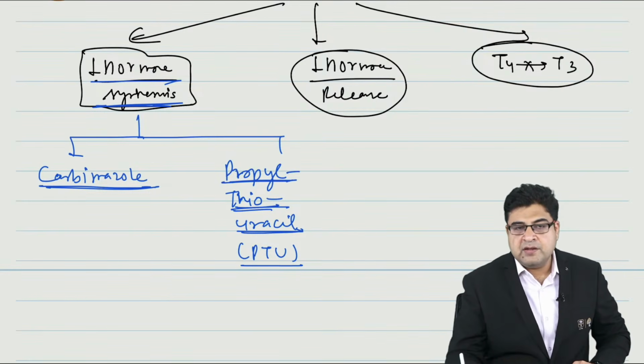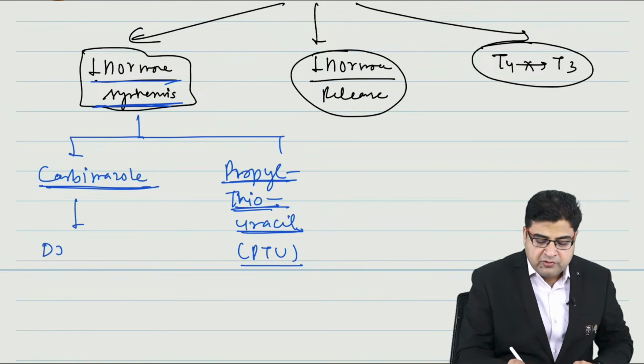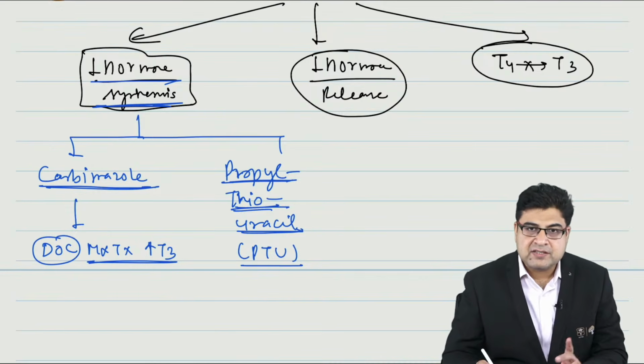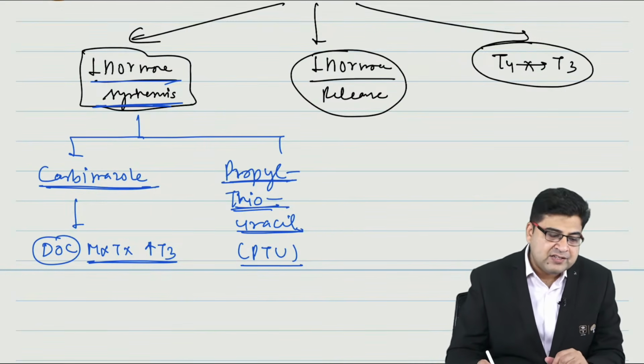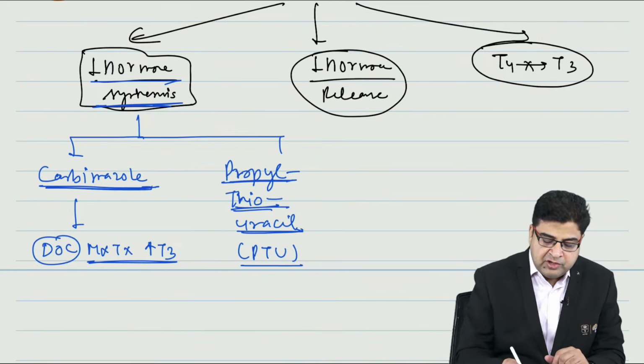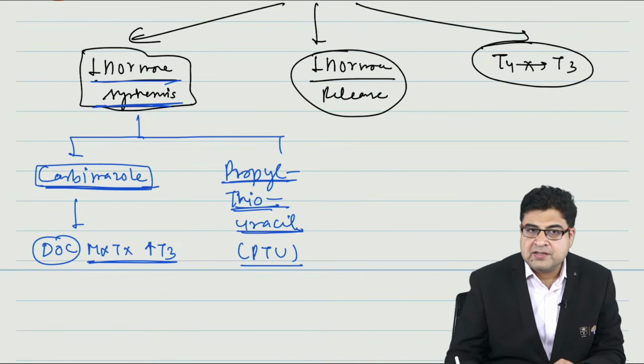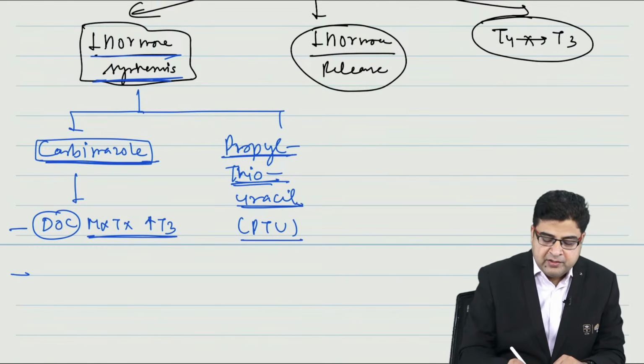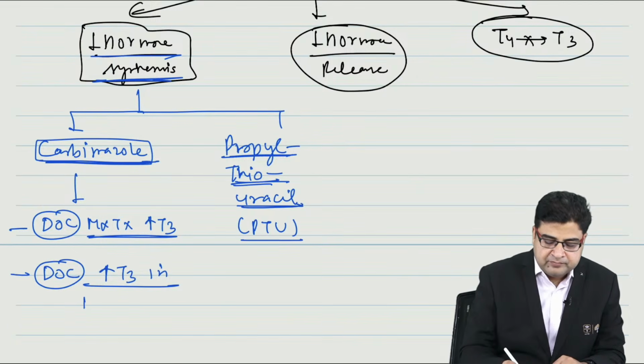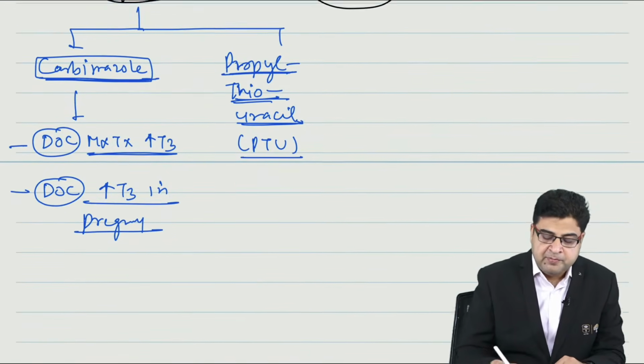Carbimazole is the drug of choice for maintenance treatment of hyperthyroidism. Hyperthyroidism is also known as Graves' disease, so maintenance treatment of Graves' disease is carbimazole. Second point, this medicine is also the drug of choice for hyperthyroidism in pregnancy.